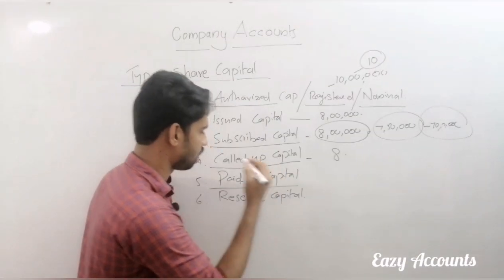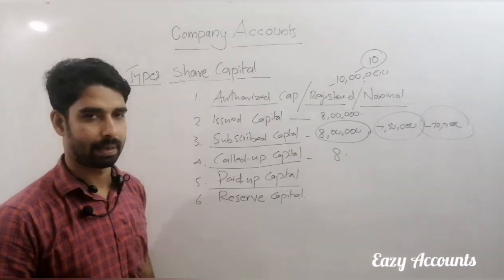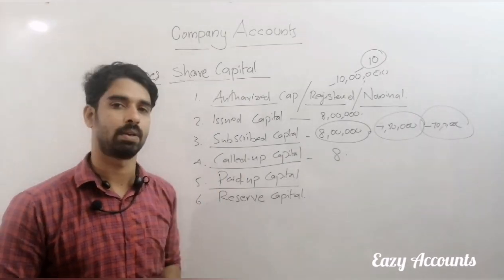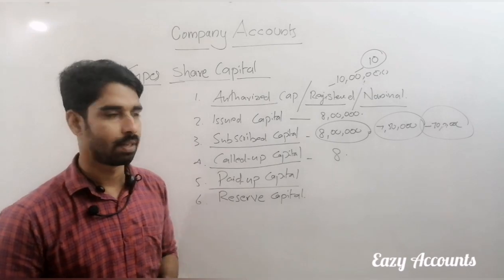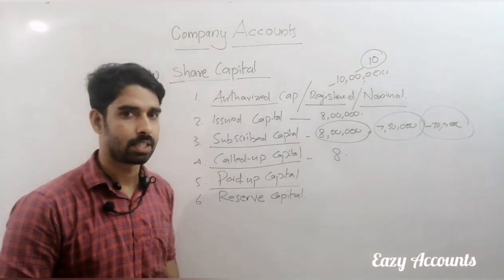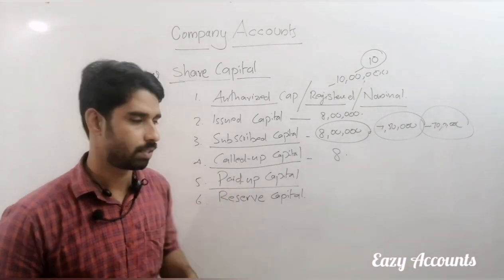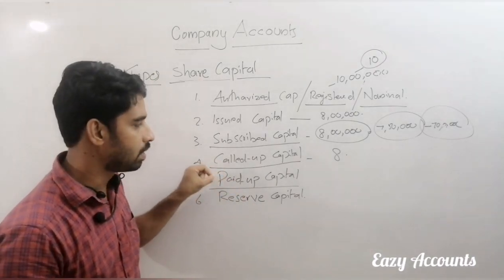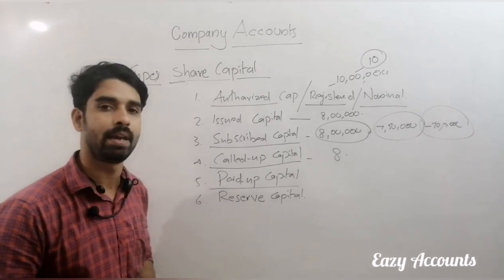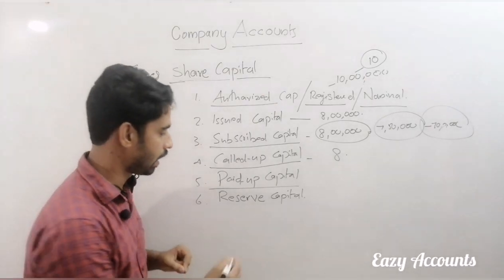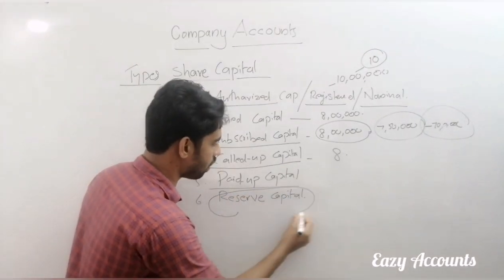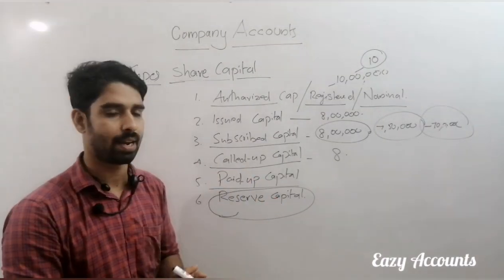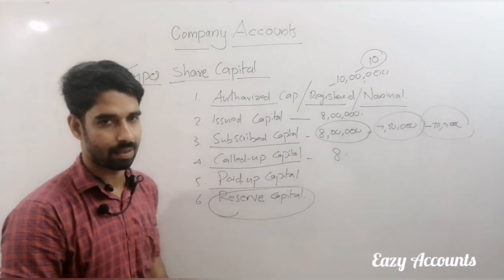But the last, very important, paid up capital. Paid up capital means the amount the subscribers paid, how much they are paying. Some shareholders may skip, some shareholders may default. So what amount is actually received, actually paid by the subscribers, that amount will be paid up capital. Then the uncalled amount will be reserve capital. Some amount we have not called, so that amount we can transfer to reserve capital.